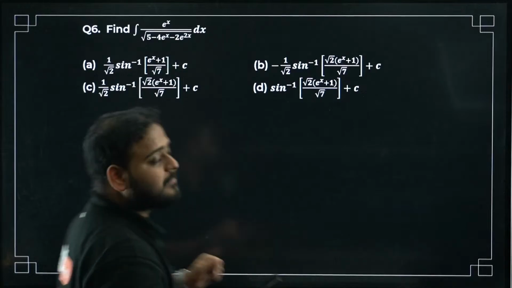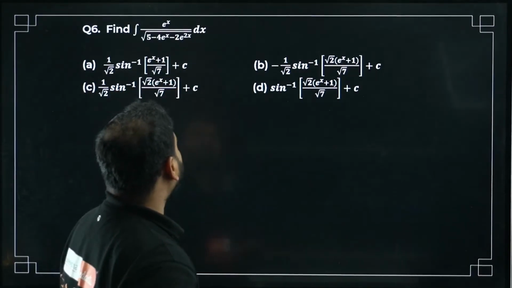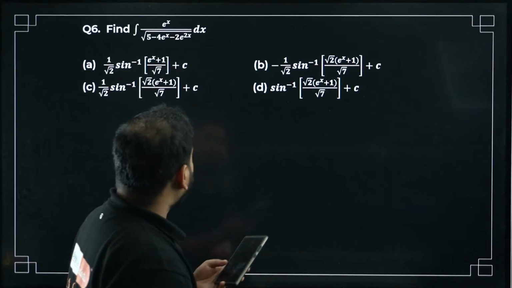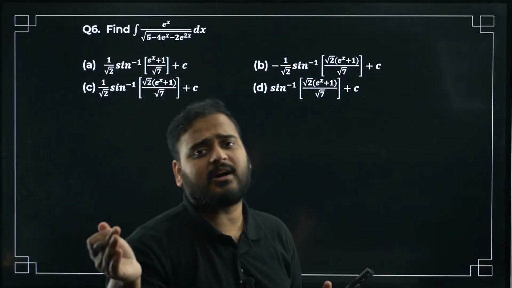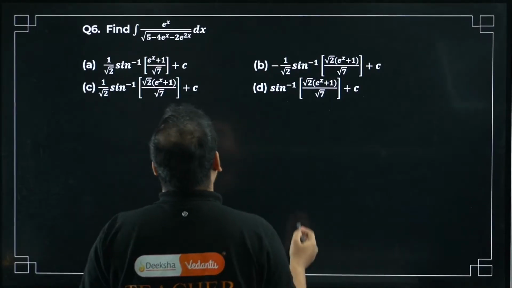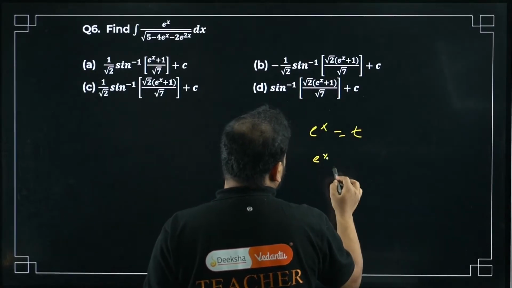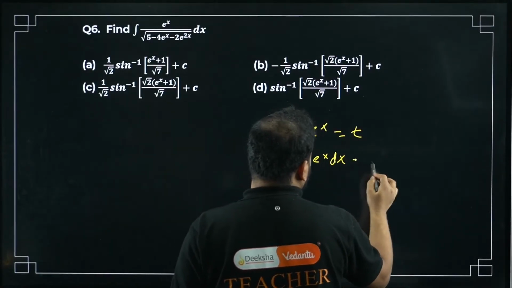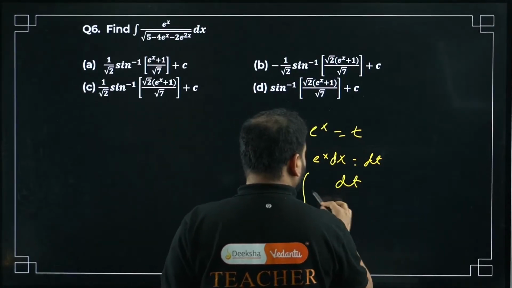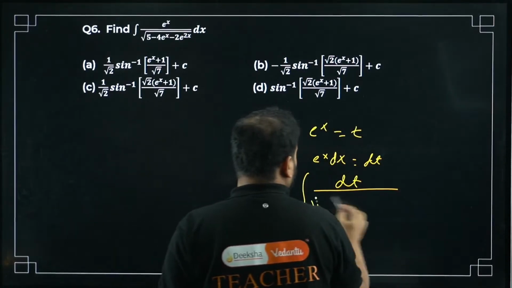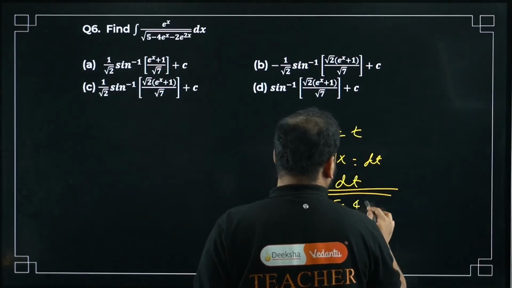Let's solve question number 6 quickly. Find the integral of e^x upon root of 5 minus 4e^x to e^(2x). Okay, what is the answer? Again, let's try to simplify it to some extent, then we can check the answer quickly from the options. What we can do is take this e^x as t. Again, dx will become dt. So this will become the integration of dt upon root of 5 minus 4t.